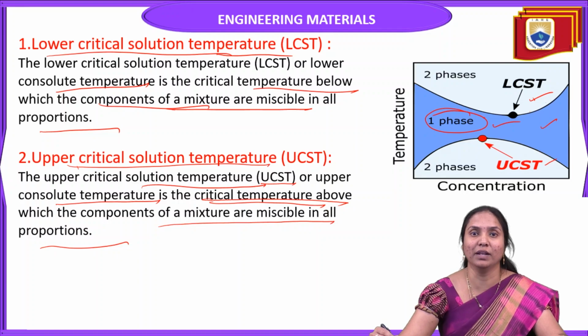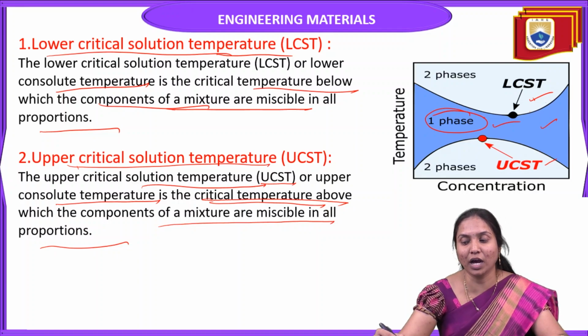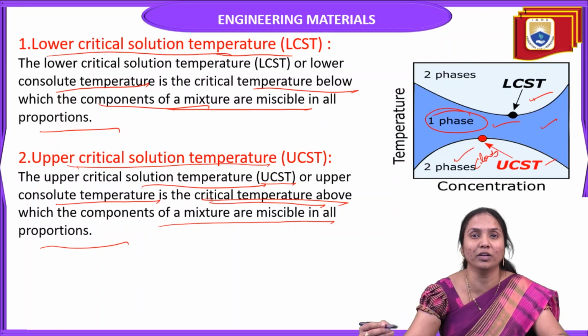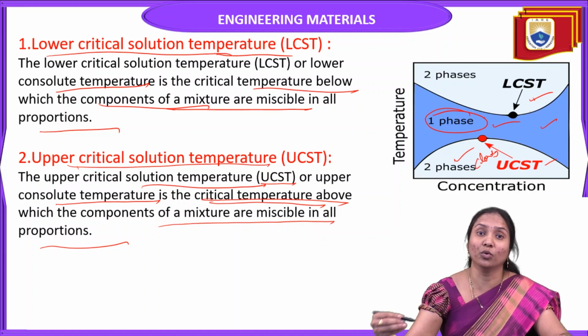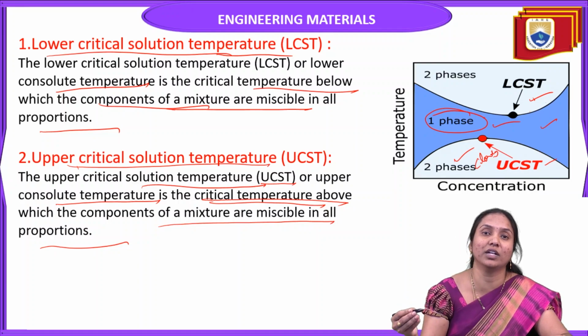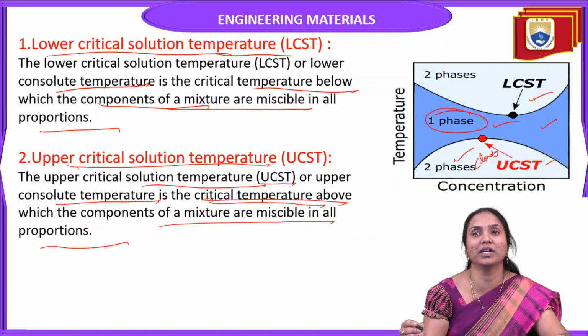It is clearly miscible above it, but below the upper critical solution temperature it cannot mix clearly. It has a cloudy appearance, like oil in water, for example emulsions. Two or three different phases are available in that case. Only above the upper critical solution temperature are the components of the mixture miscible in all proportions.